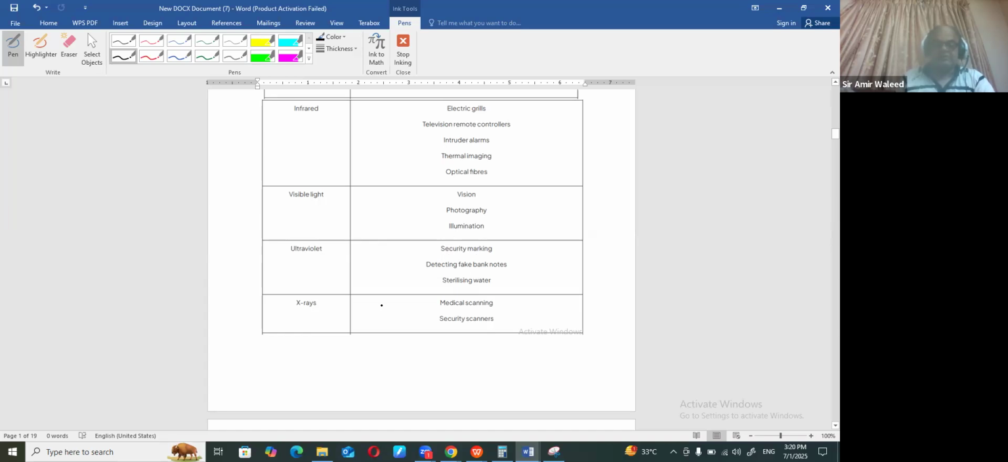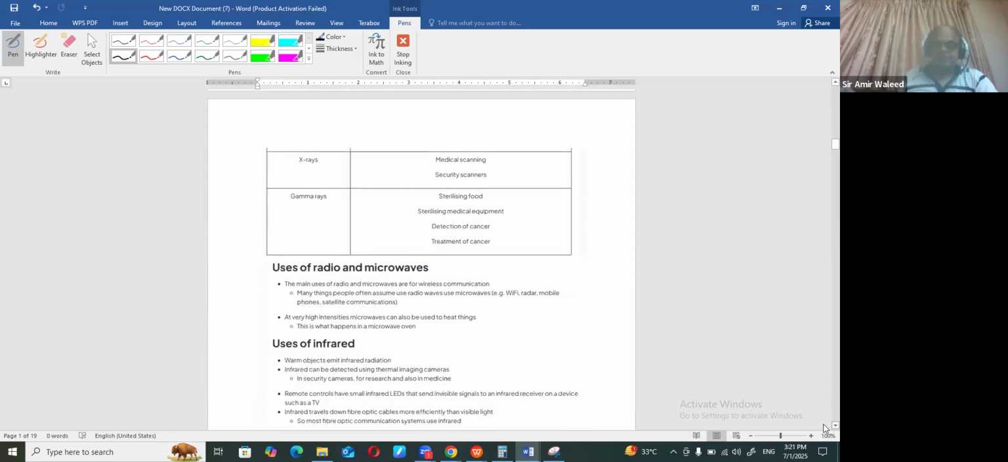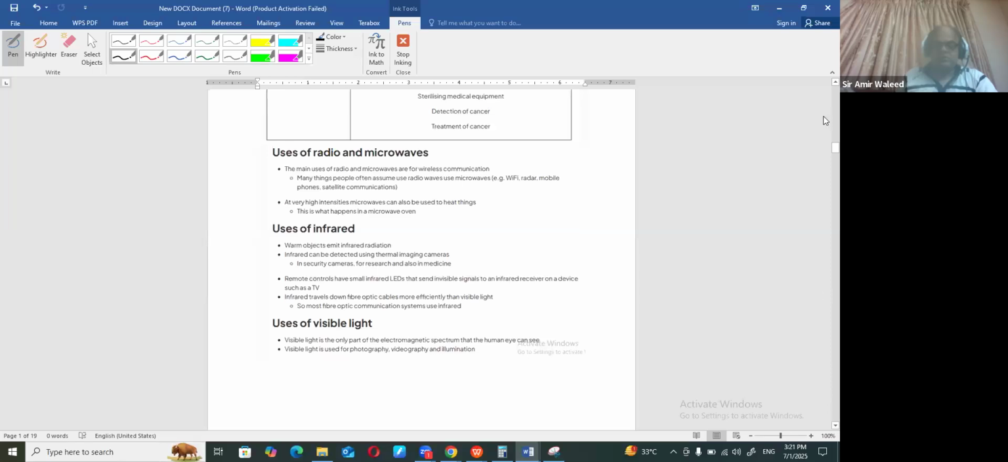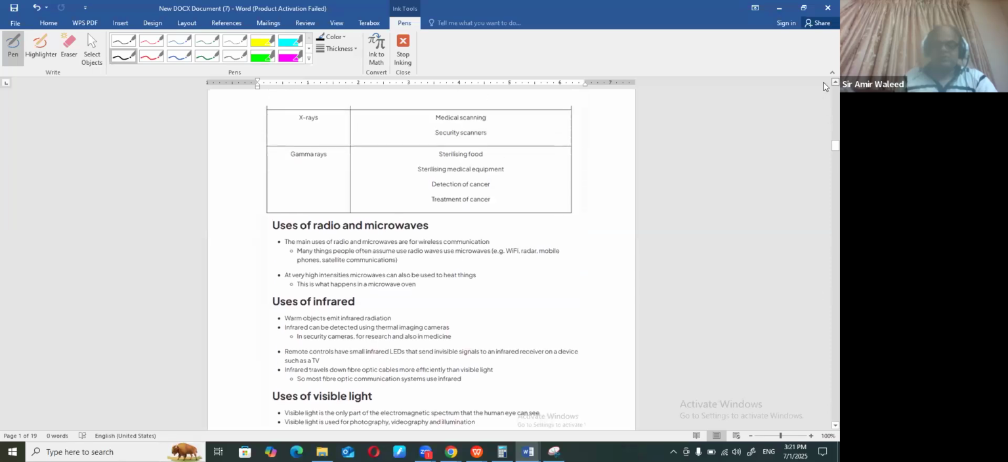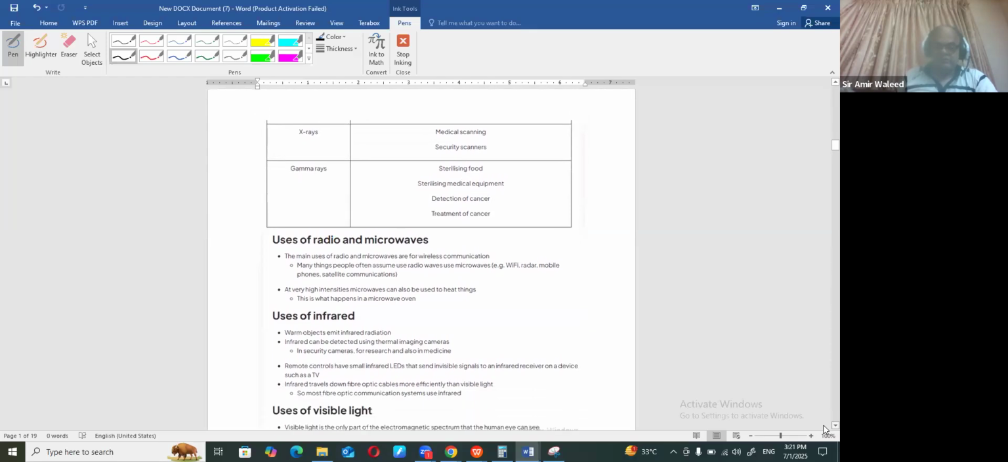The last waves are X-rays. They are used for medical purposes and also for security scanning. Then the last one is gamma radiation, used for sterilizing food and medical equipment. If you want to clean it, you can clean it through that. Plus detection and treatment of cancer as well. Now, quickly, one by one, we will see their uses.